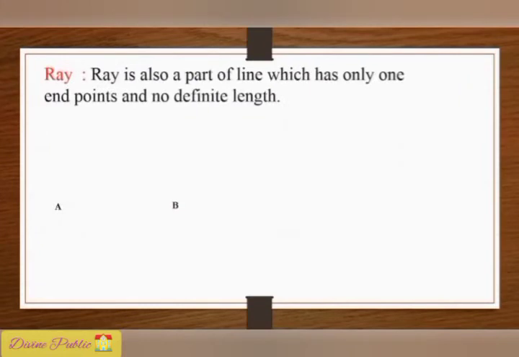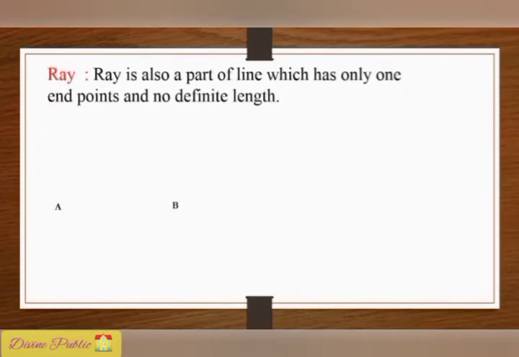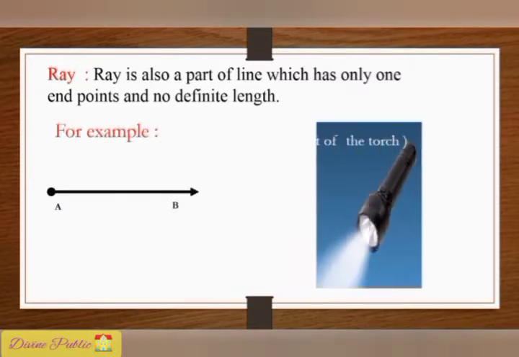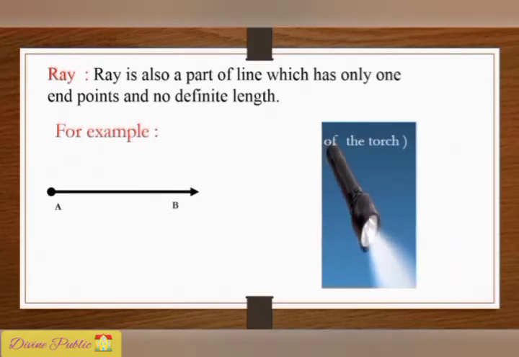Let us see the next part, ray. A ray is also a part of a line which has only one endpoint and no definite length. For example, light of the torch.